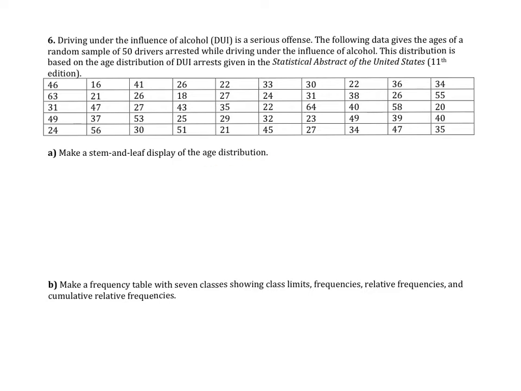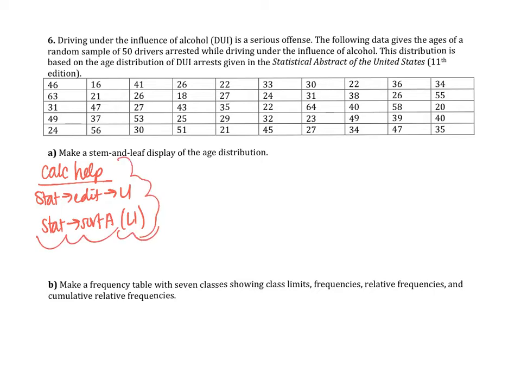It is up to you, but for me, I am going to use a double stem and leaf plot, or repeated stems. Remember the trick, I didn't use it, but you can if you want, for your calculator help: hit stat edit and put all these values into list 1, and then hit stat again, sort ascending list 1. All of these values will be in number order for you, so you can easily make a stem and leaf plot right away.